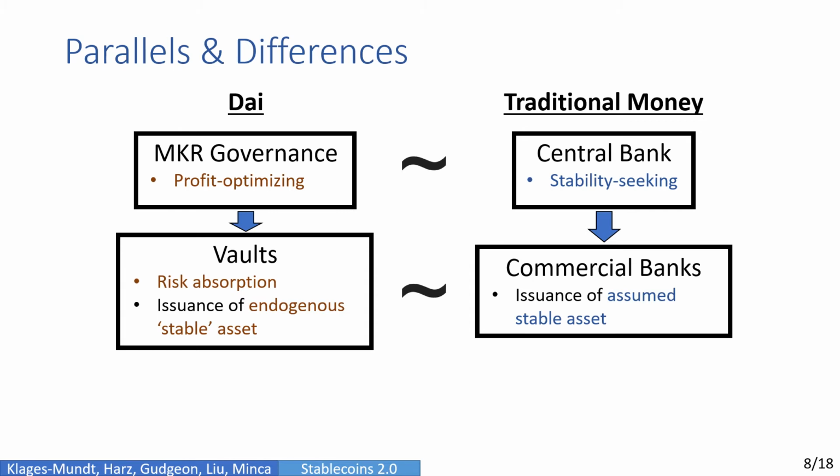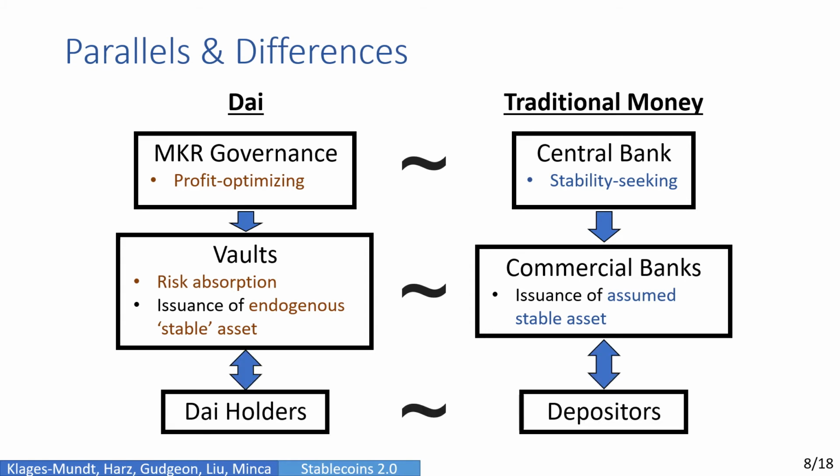Vaults are roughly parallel to commercial banks, with an important distinction here being that stablecoin stability depends on the joint actions of all of the participating agents. And lastly, DAI holders are roughly similar to depositors. Because of these differences, the stablecoin side requires new models, and the best we have to hope for is that protocols can be well designed and the peg maintained through incentives.